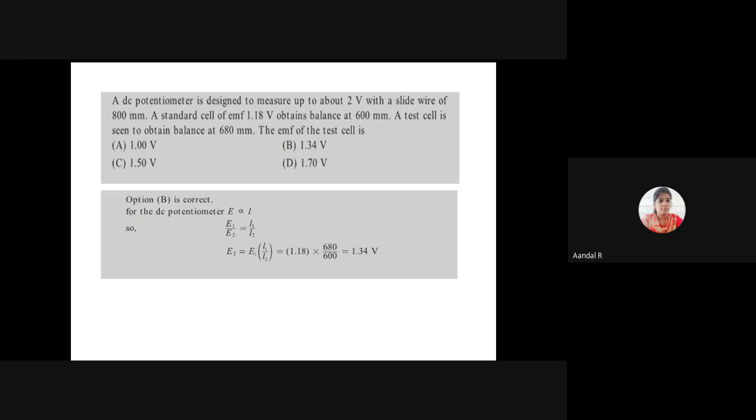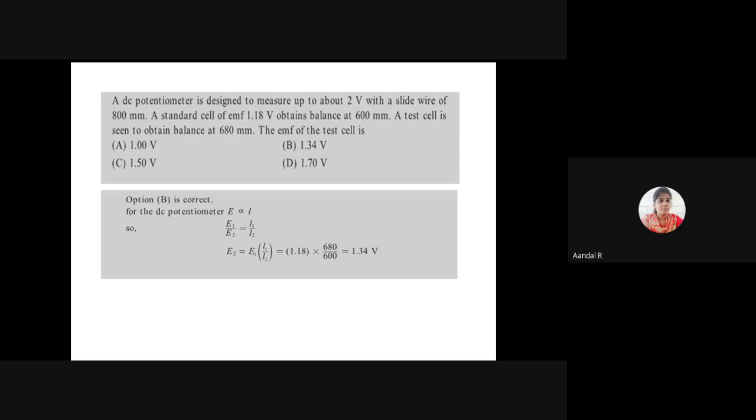This is a simple formula which you have studied in 12th standard itself. For the DC potentiometer, the EMF is proportional to length. So E1 by E2 equals L1 by L2. Here E1, L1 and L2 are given, and we have to calculate E2. E1 equals 1.18 volt, L1 equals 600 mm, L2 equals 680 millimeter.